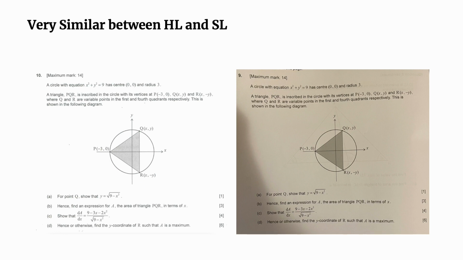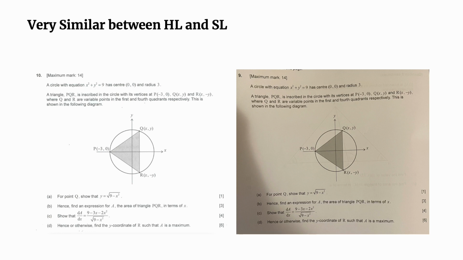All right, let's have a look at question number 10 from the HL and question number 9 from the SL. As you can see, this was a challenging optimization problem, and even SL students also had to do modeling, right? When you see a modeling problem, you always have to find whose maximum or minimum you are looking for. We're looking for the area's maximum.